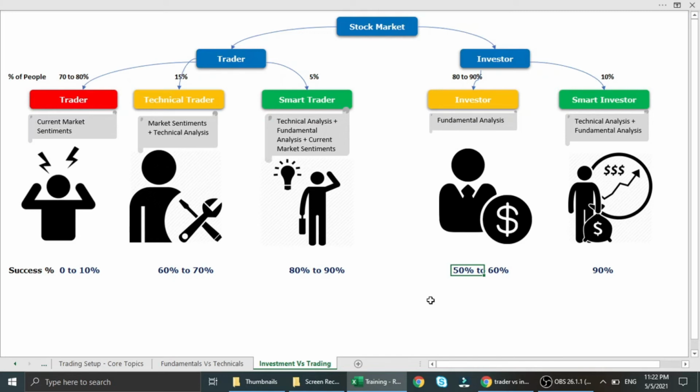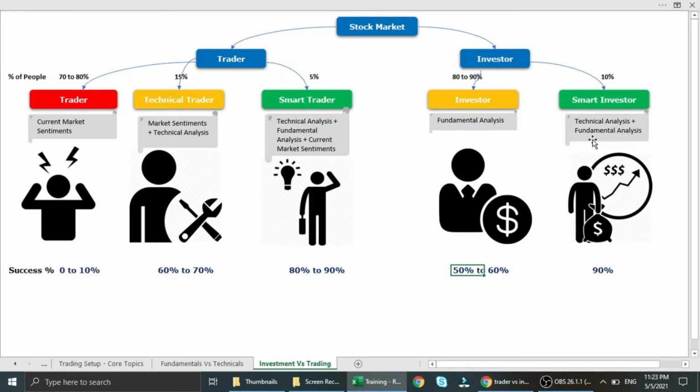But still there will be a chance that even after some time, definitely the stock may give breakouts and then it has to move upwards if the stock is fundamentally really good. So I say that the success ratio is really good, we can say 50 to 60%. But coming to these smart investors, people who look at not only fundamental analysis but also technical analysis, they capture all the movements in the stock market in the long run. Even in the long run there are plenty of chances that we can easily capture only the movements.